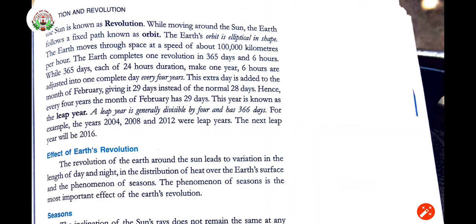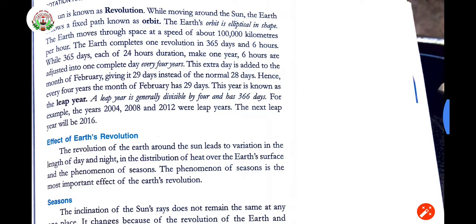While moving around the sun, the Earth follows a fixed path known as an orbit. When the Earth rotates on its axis in the same place, it is called rotation. When the Earth moves around the sun, it is called revolution, and it follows a fixed path, that is, an orbit.